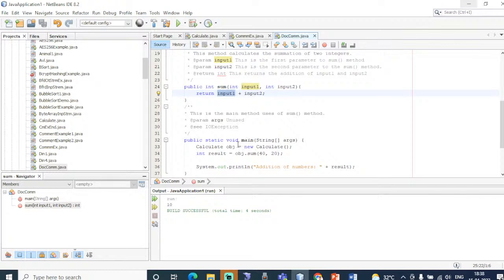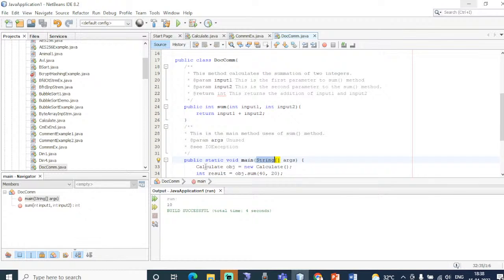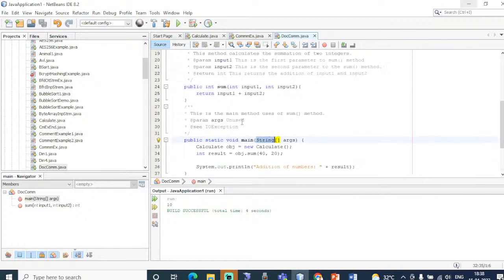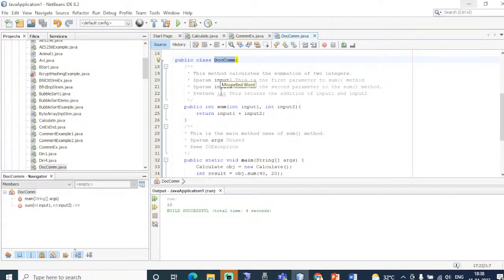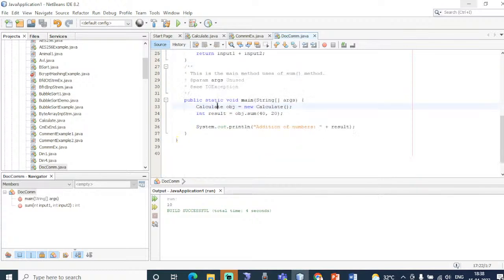Next I am creating a main method. public static void main. The argument is passed as a string array. I am creating an instance of this class, say for example, an instance of this documentation comment class. So I am creating a new object. This is how I can create a new object: the class name, then the corresponding object. The new keyword is used for allocating the memory.